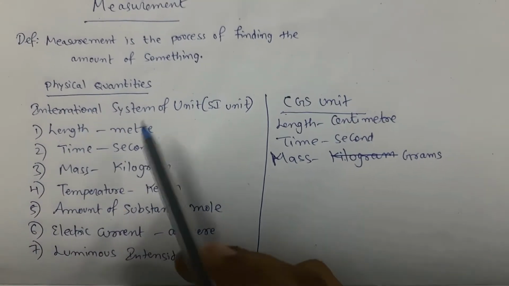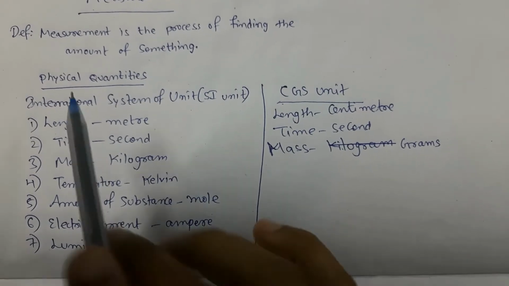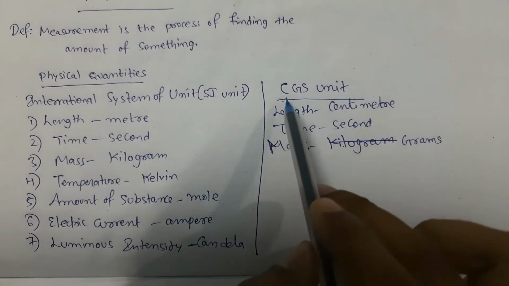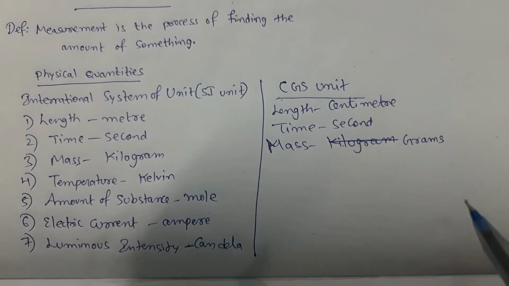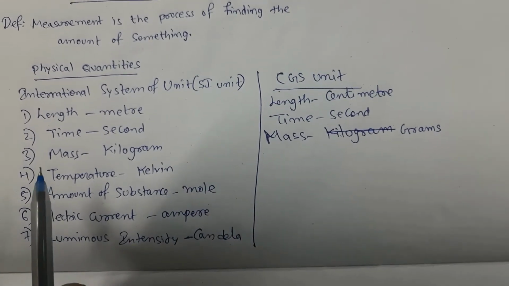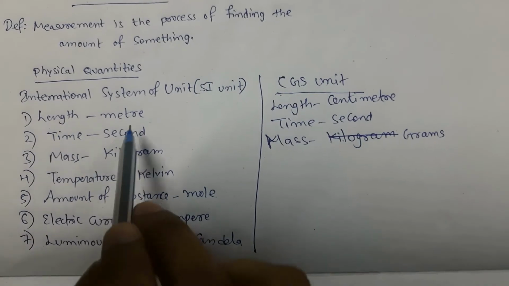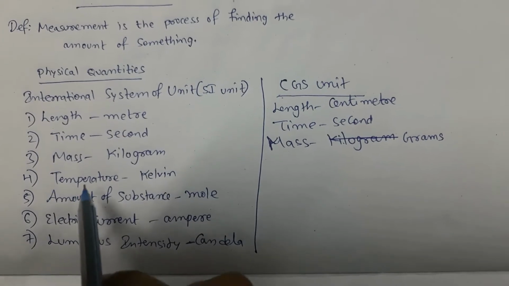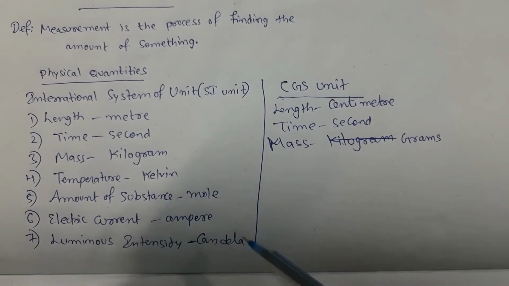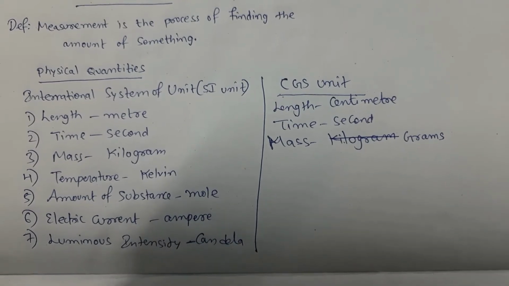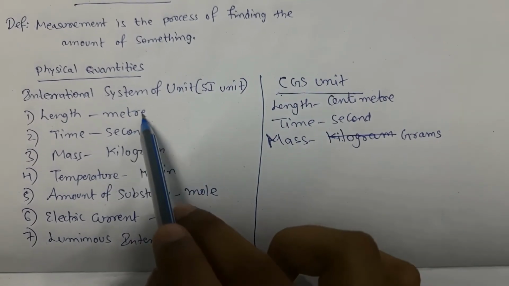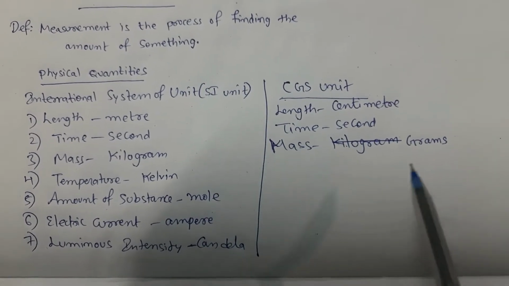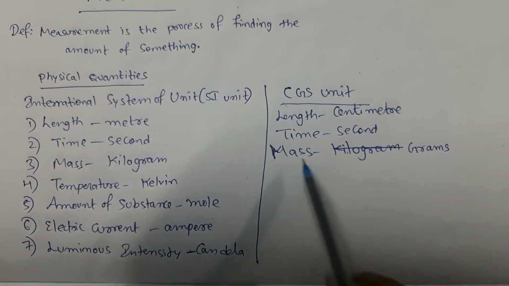These are the base physical quantities of International System of Unit or SI unit. And there is another unit called CGS unit. Okay, in SI unit, to measure length, we use meter. To measure time, we use seconds. And to measure mass, we use kilograms. In the same way, we will use these units to measure these quantities. In CGS unit, we'll have centimeter to measure length, and we will have second again to measure time, and we will have grams to measure mass.